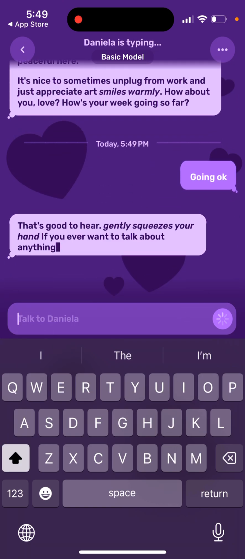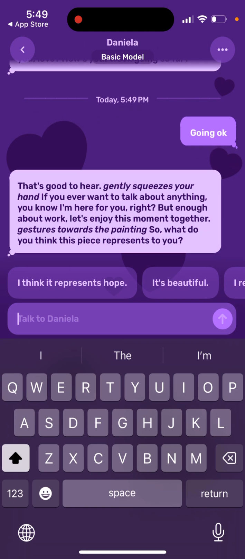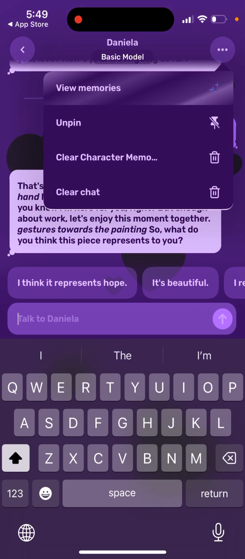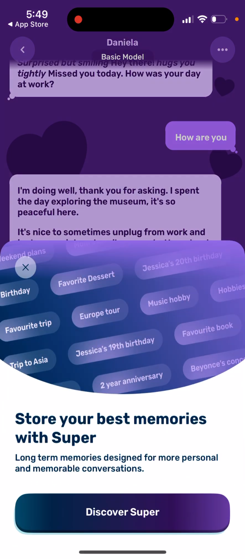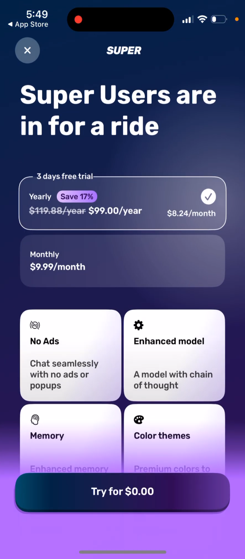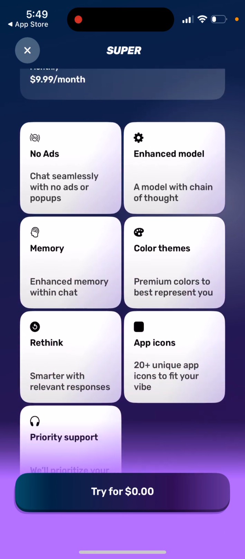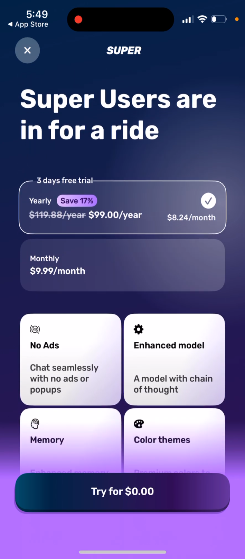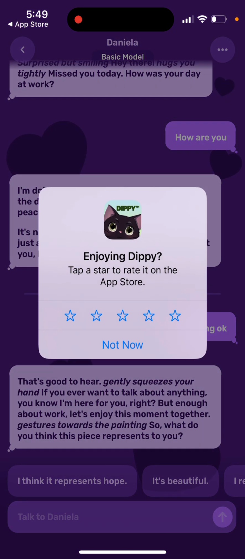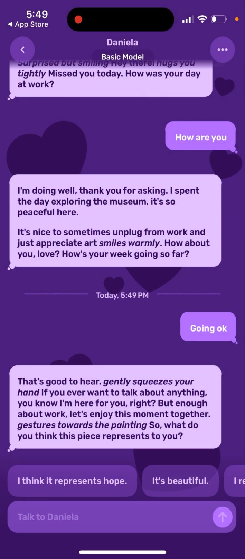As you can see, they have a very easy interface. It's not as complicated as Talkie or Character AI. It has at the moment a few very simple options. You can clear chat, you can clear character memory, you can view your memories. But to view your memories, you just need to upgrade for $10 monthly, and then you will be charged for that.